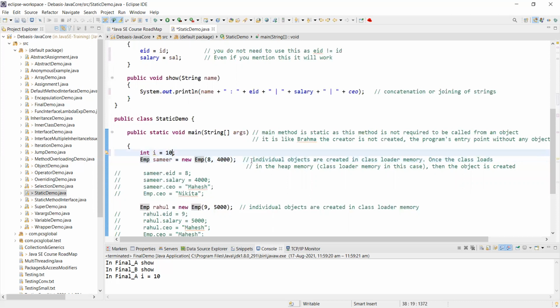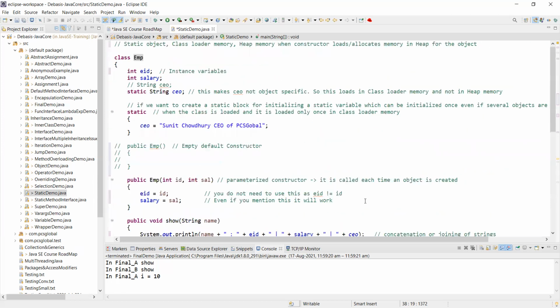Are you getting me? So individual objects are created in class loader memory once the class loads. Now, tell me, the class has been loaded. Yes? Sir, what is the difference between class loader memory and heap memory? Sorry, can you repeat the question? The difference between class loader memory and heap memory. That is what I tried to explain in the beginning.